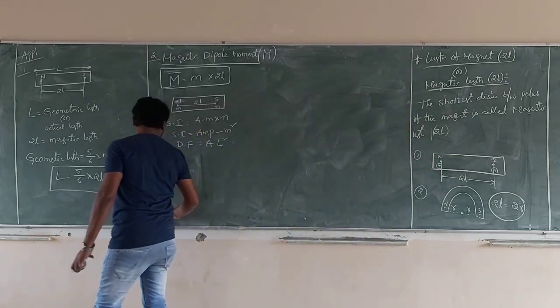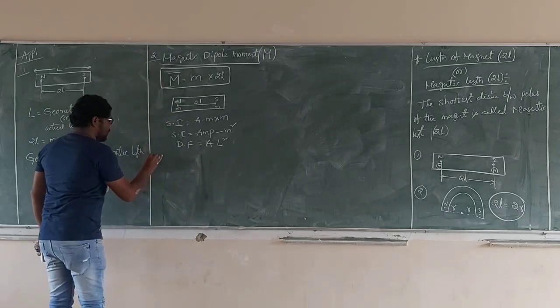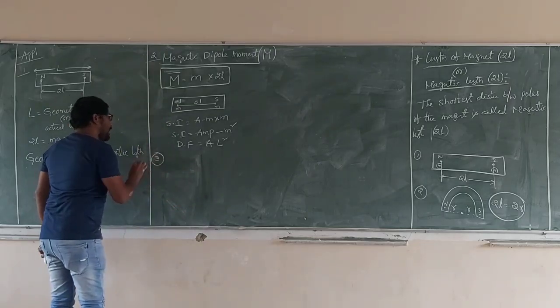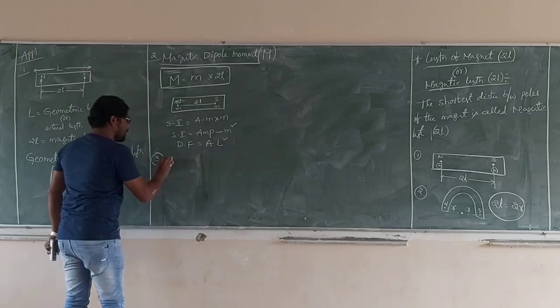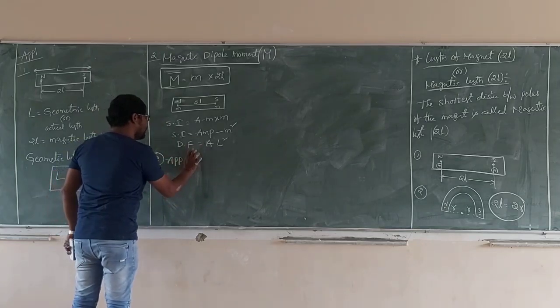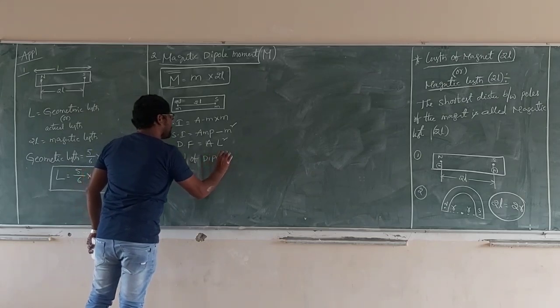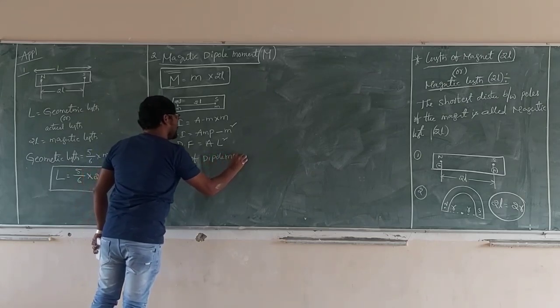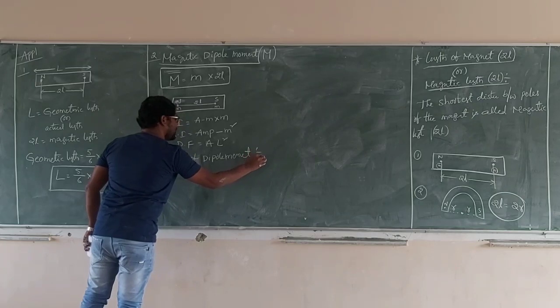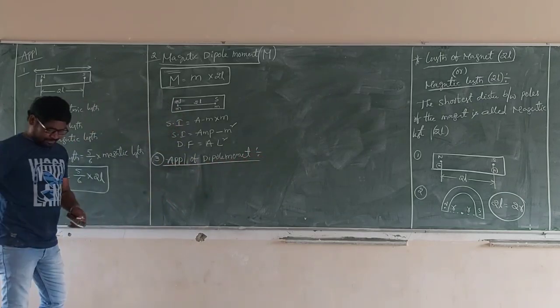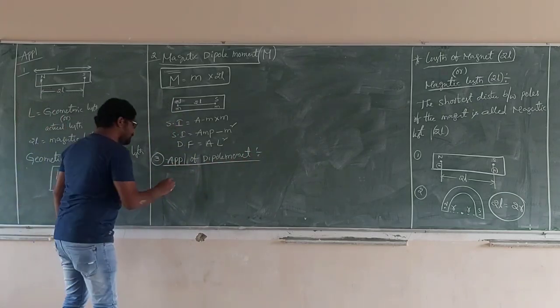Now we go for the applications of magnetic dipole moment. See carefully. First one.